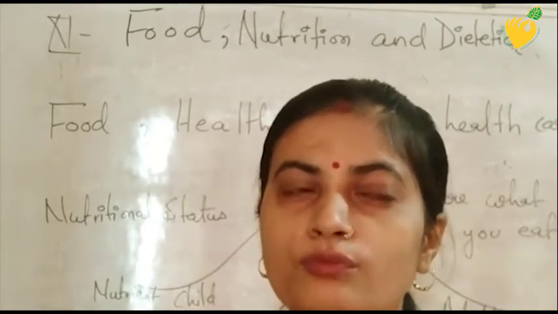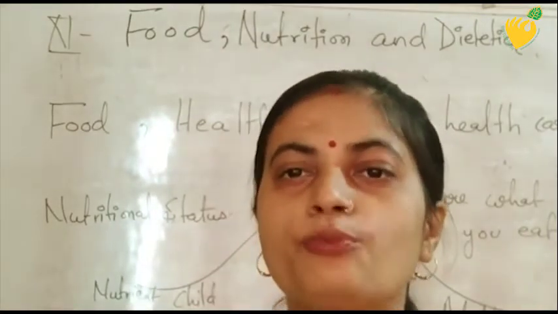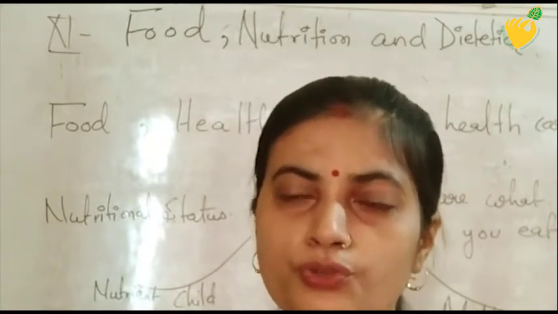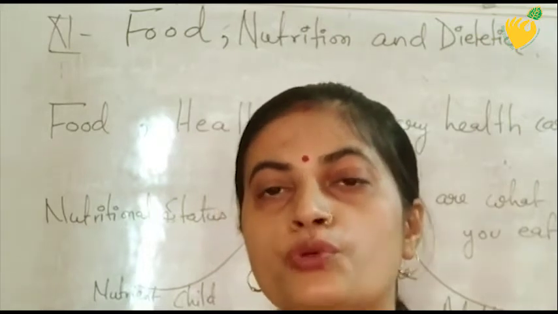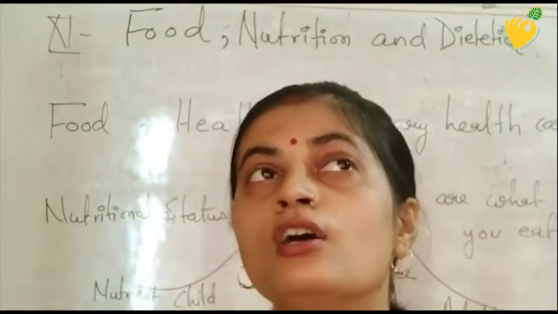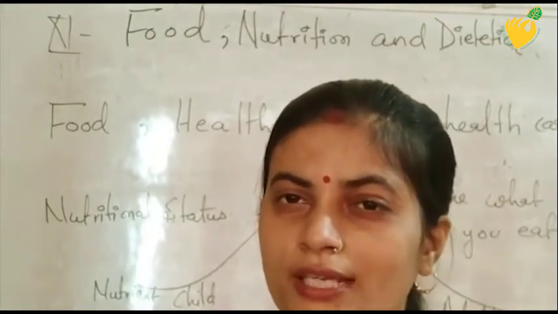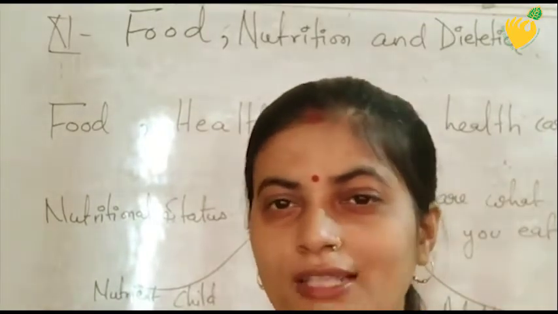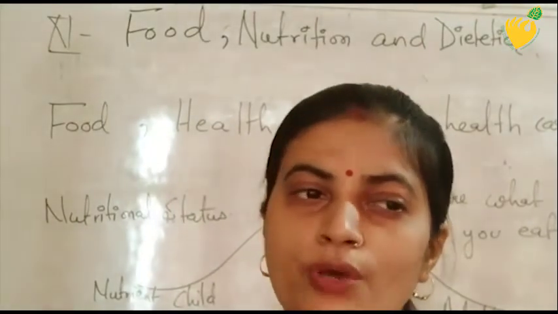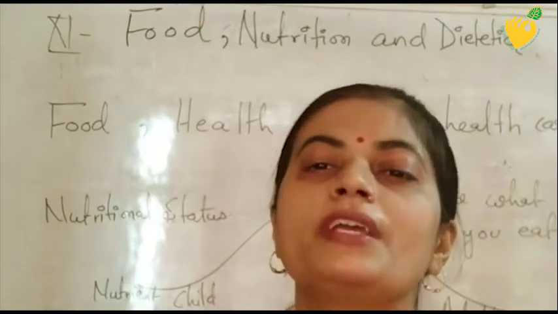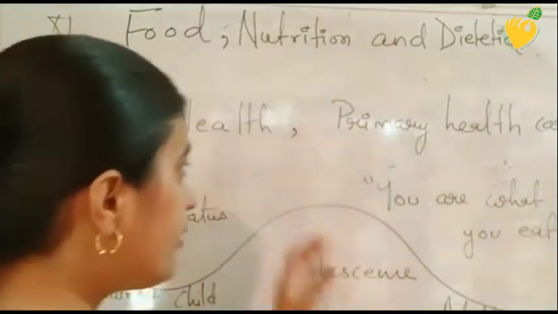And in physical health one more thing is there: that you do not have any ailment, either externally or internally in your body. Ailment means no trouble or difficulty, no injury, no disease. Then the third thing is social health. What is social health? In social health, what is considered is your relationship in society, because you cannot separate yourself from society. We all need someone one day or another to share our thoughts and feelings. So we should also have social health. That means our behavior in society should be proper and nice. So we have studied about health.